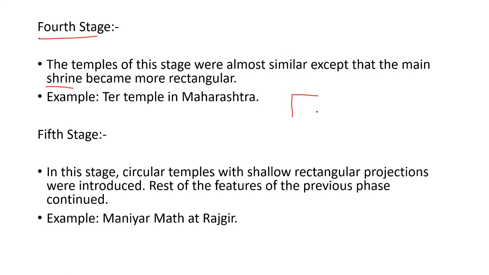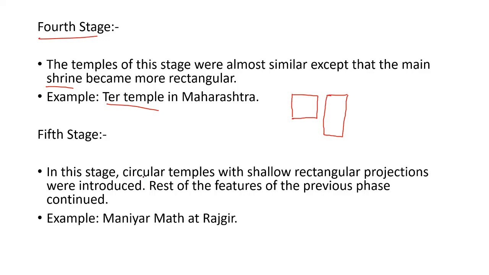Earlier, the main shrine was in square shape, but in the fourth stage, the main shrine became rectangular in shape. Example, Tera temple in Maharashtra. That is the only feature added in the fourth stage.